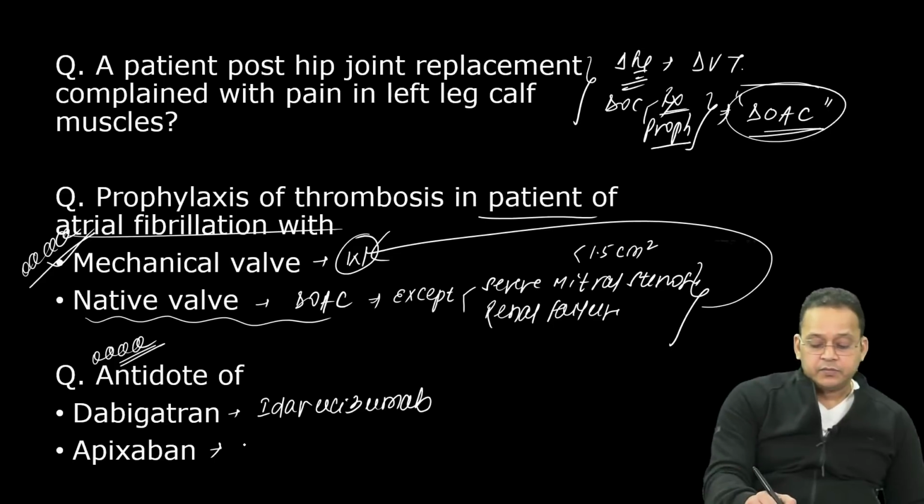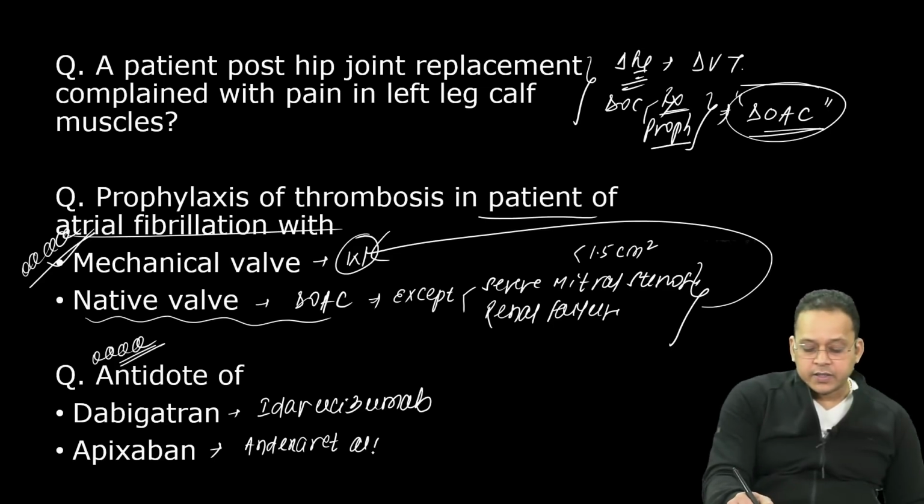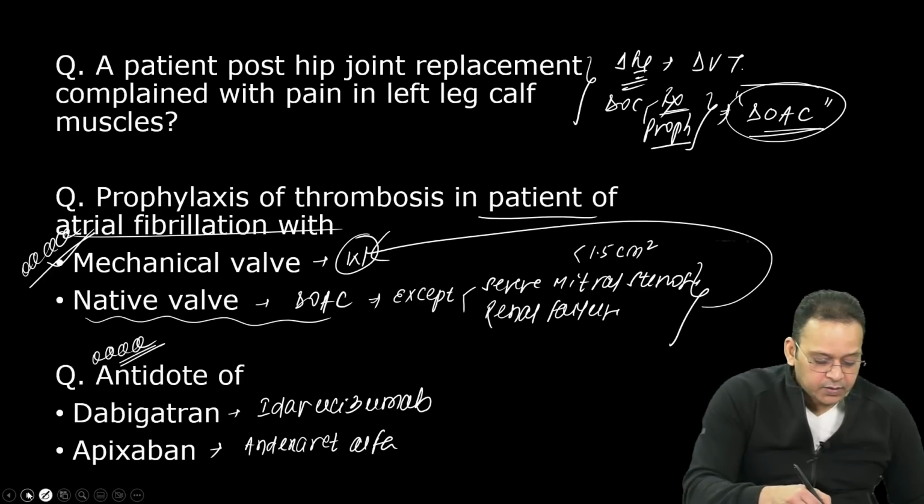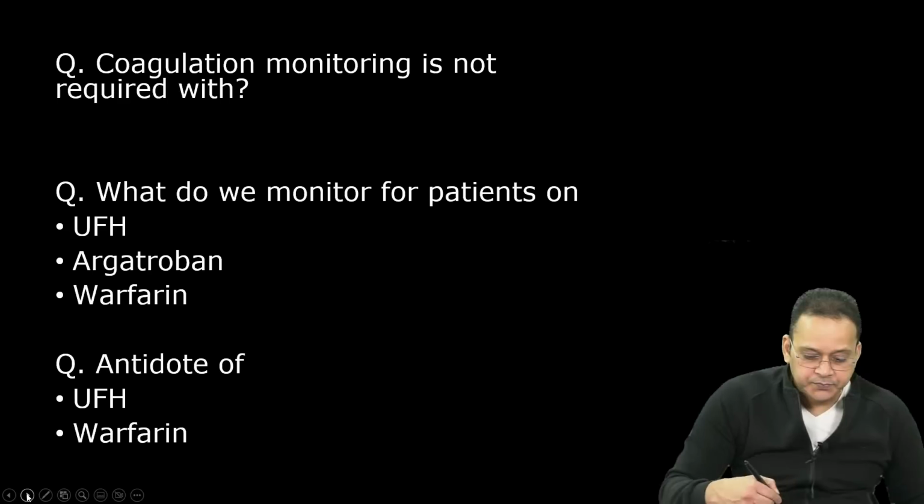Apixaban, very good. Apixaban, andexanet alpha, right? तो ये हो गया.